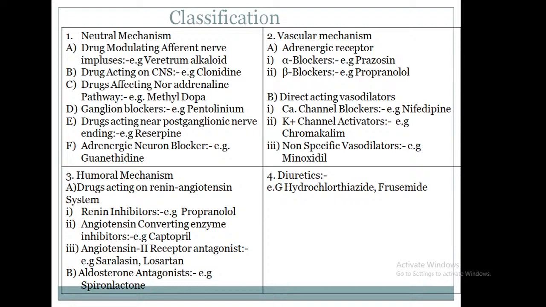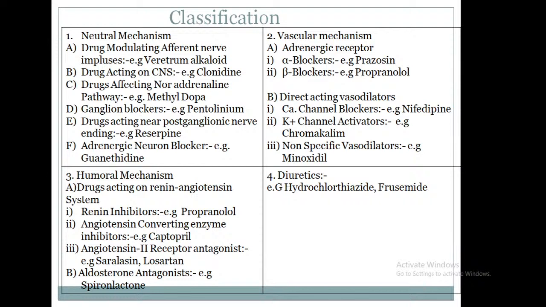Second class, direct acting vasodilators, divided into three categories: calcium channel blockers, potassium channel activators, and non-specific vasodilators. Calcium channel blocker, example, nifedipine. Potassium channel activator, example, cromakalim. Non-specific vasodilator, example, minoxidil.